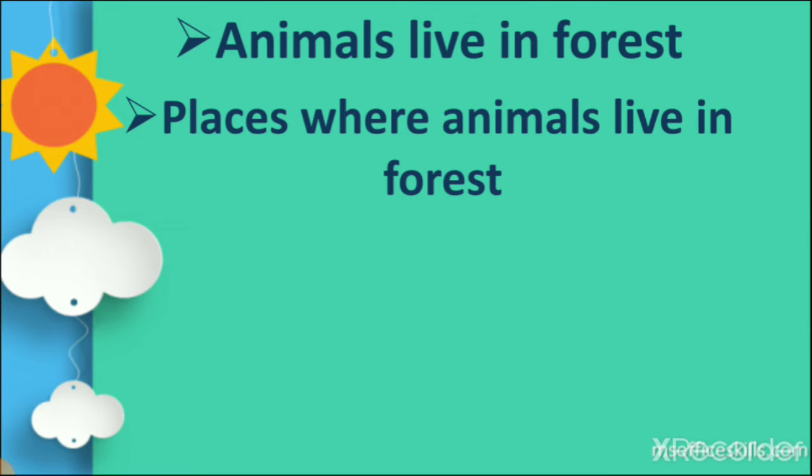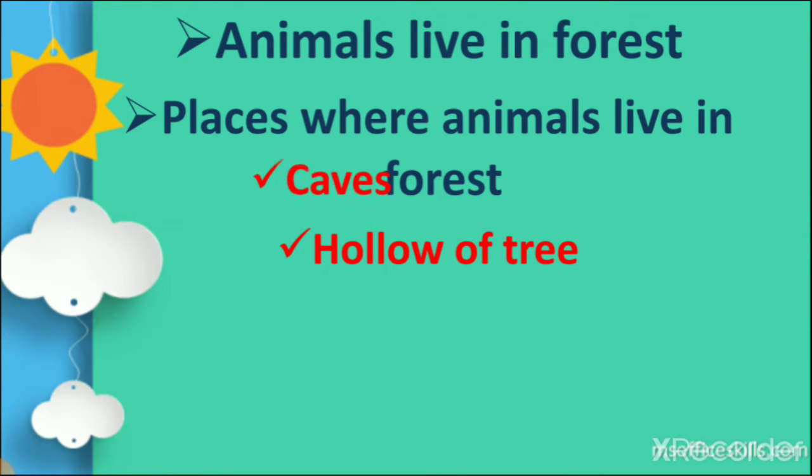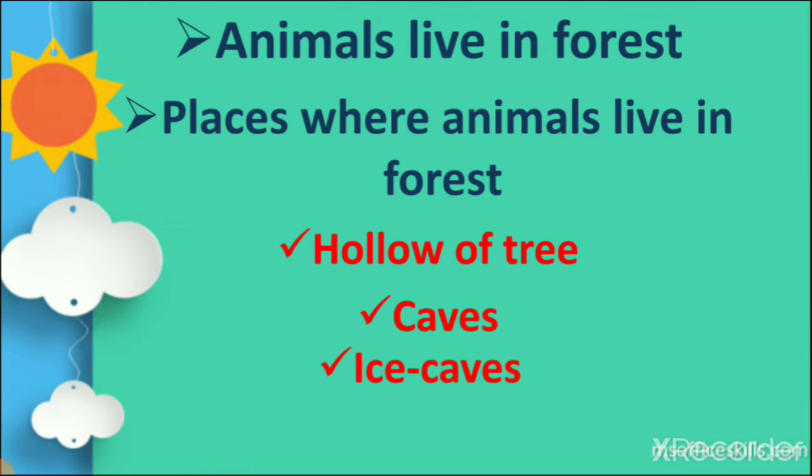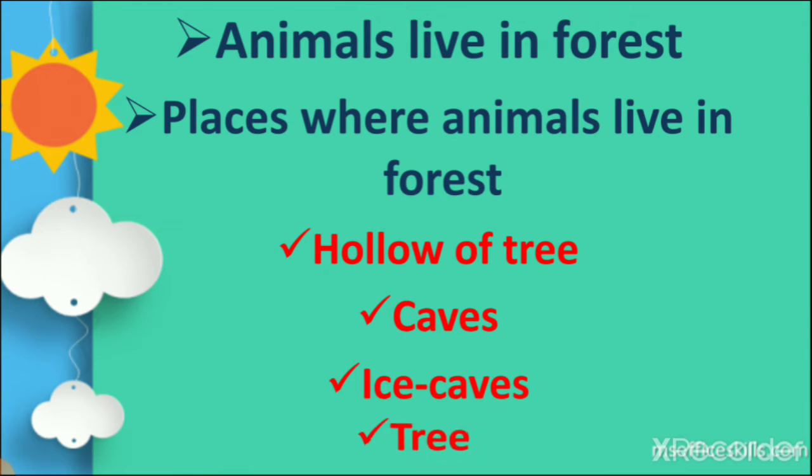Remember we learned places like hollow of tree, caves, ice caves and tree. So animals are living in different places.